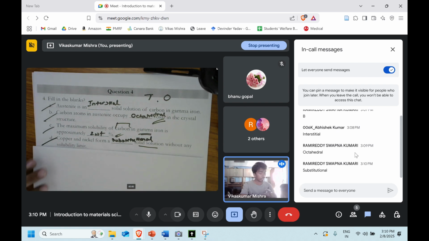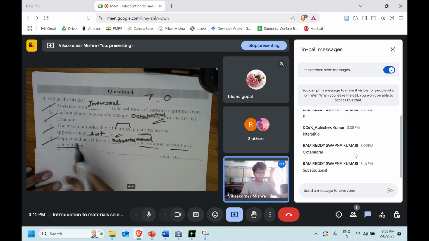So from this we can say that we can put any amount of nickel in the copper, right? 10 weight percent, 20 weight percent, even 100. So with that we can say that it will form a substitutional solid solution without any solubility limit. Okay. So now the last one.